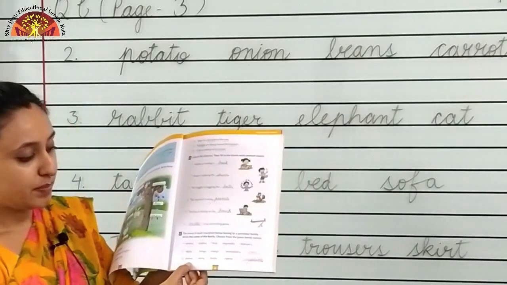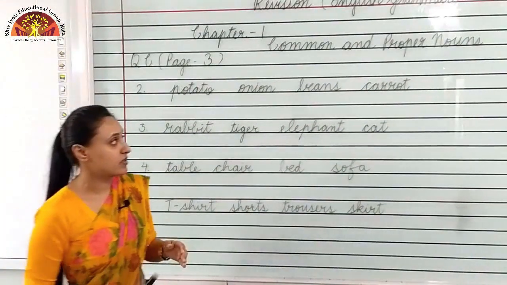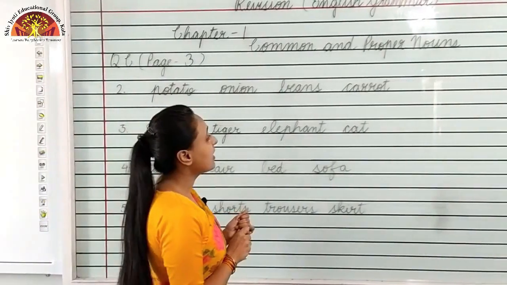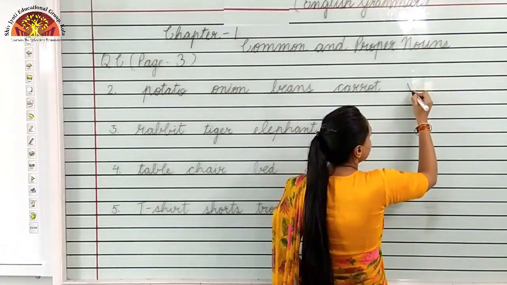Number 2, potato, onion, beans, carrot. What are these? These are vegetables. So we will write vegetable in front of it.